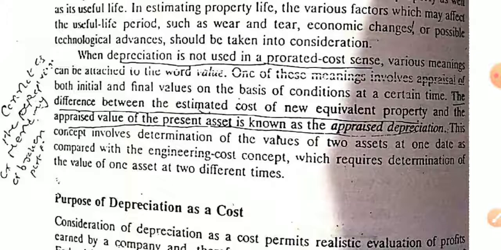This concept involves the determination of the values of two assets at one date, as compared with the engineering cost concept, which requires determination of the value of one asset at two different times.